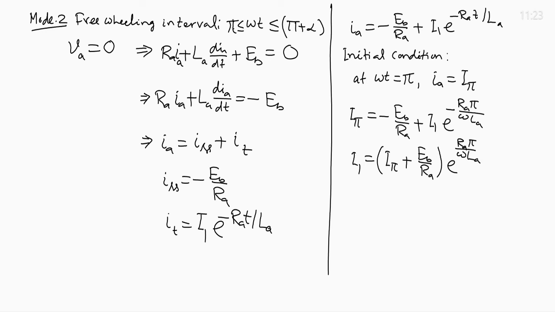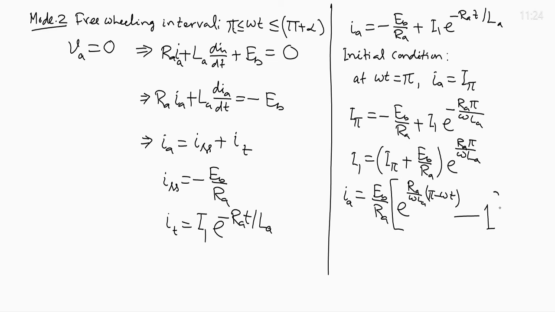So, using this initial condition, you can get the complete expression for armature current in mode 2: I A equals E b by R A, then e to the power R A by omega L A into pi minus omega t, minus 1.